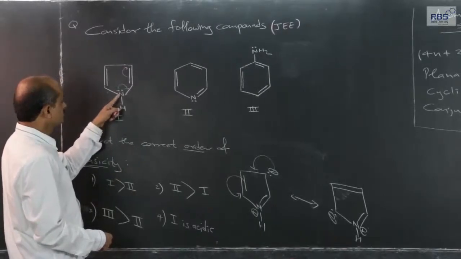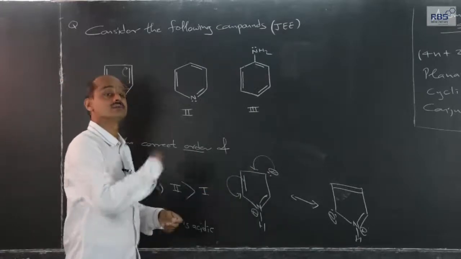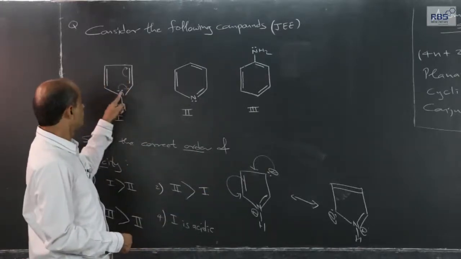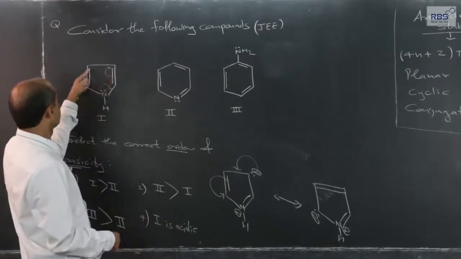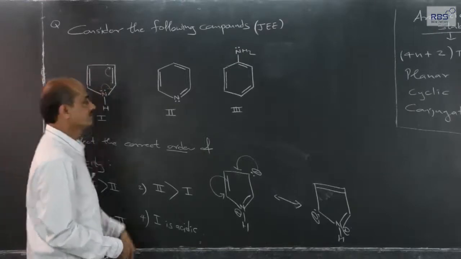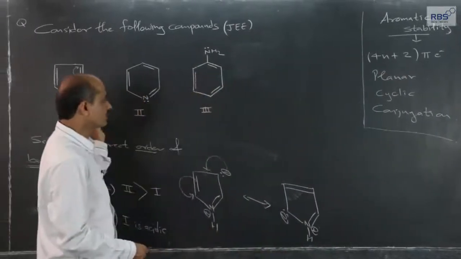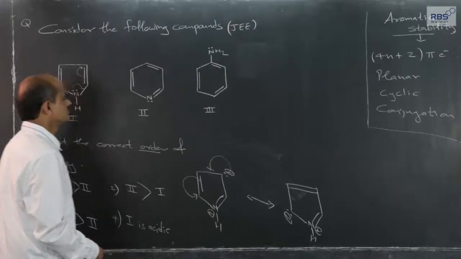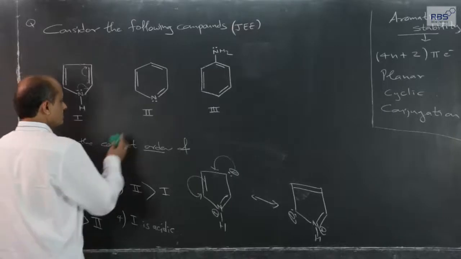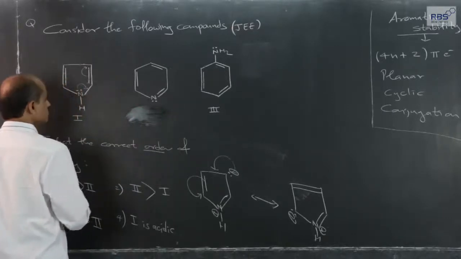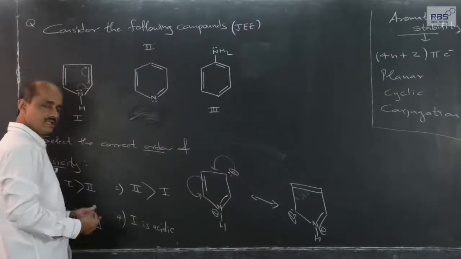So, since the lone pair is part of the conjugation, the lone pair is part of various resonating forms. These 2 pi, these two 4, and the lone pair 6, n equal to 1 gives 6 pi electrons. So, the 2 electrons of the lone pair should be considered in that formula. What about this pyridine? In pyridine actually, there is a lone pair on nitrogen, it is available, it is base.